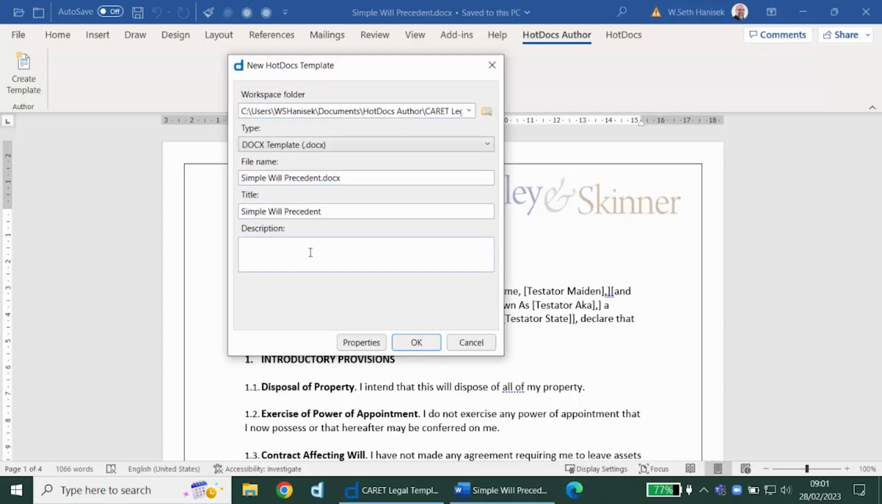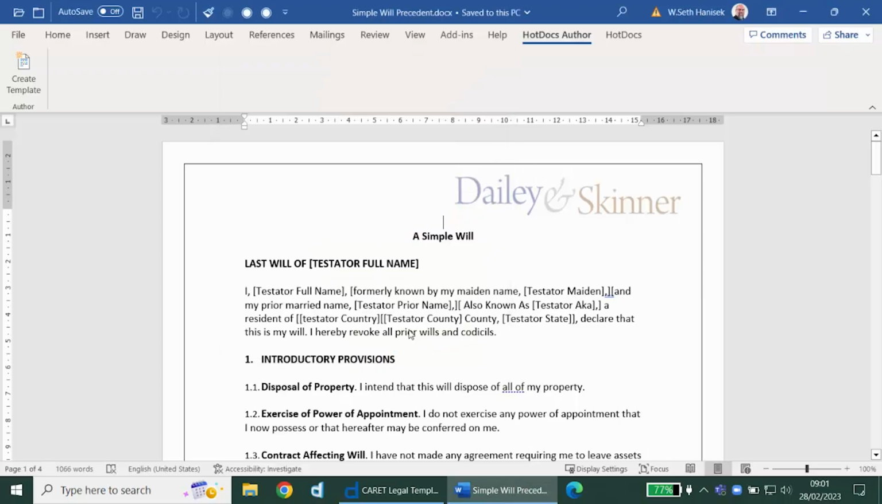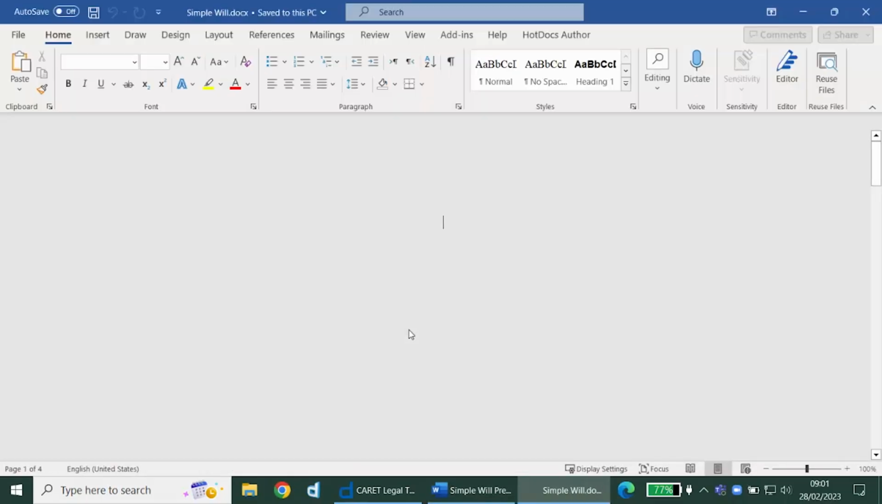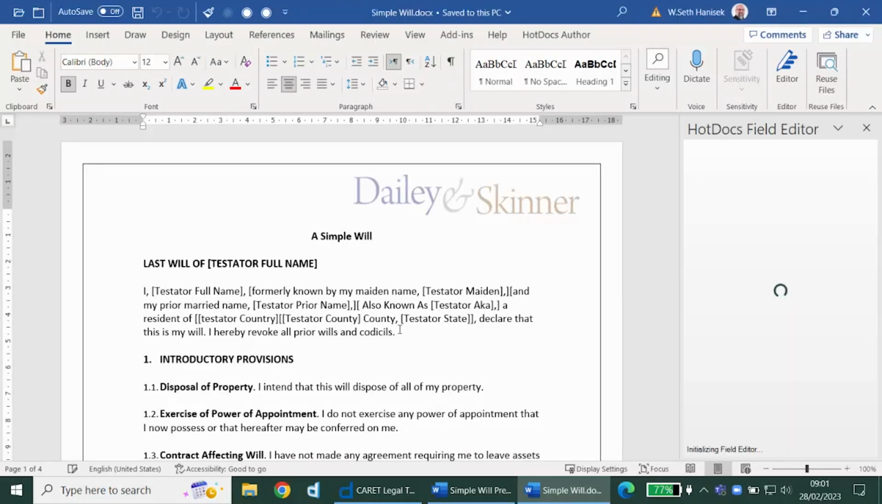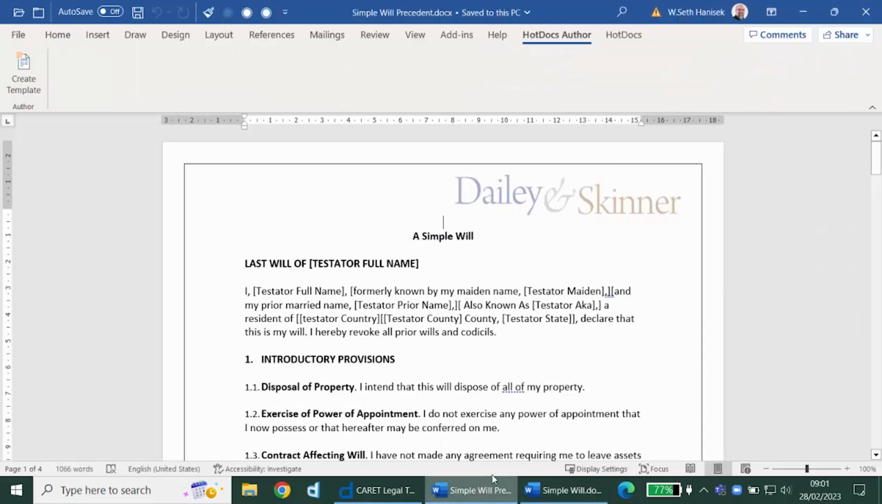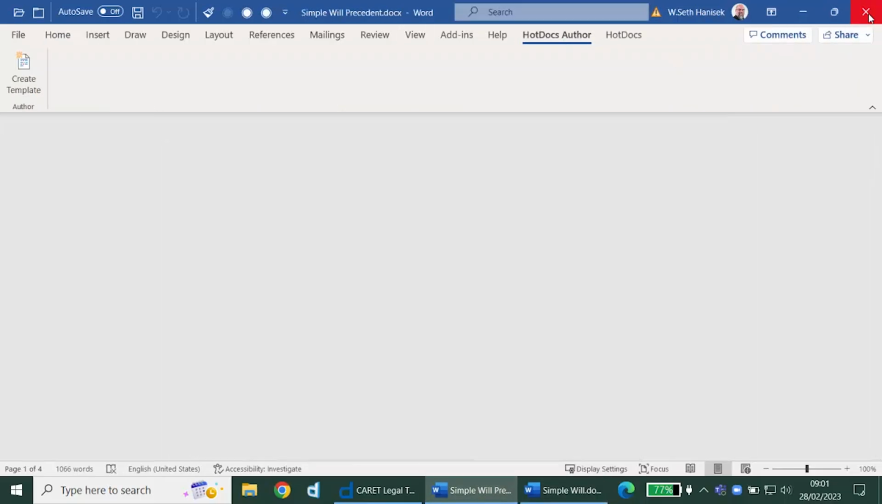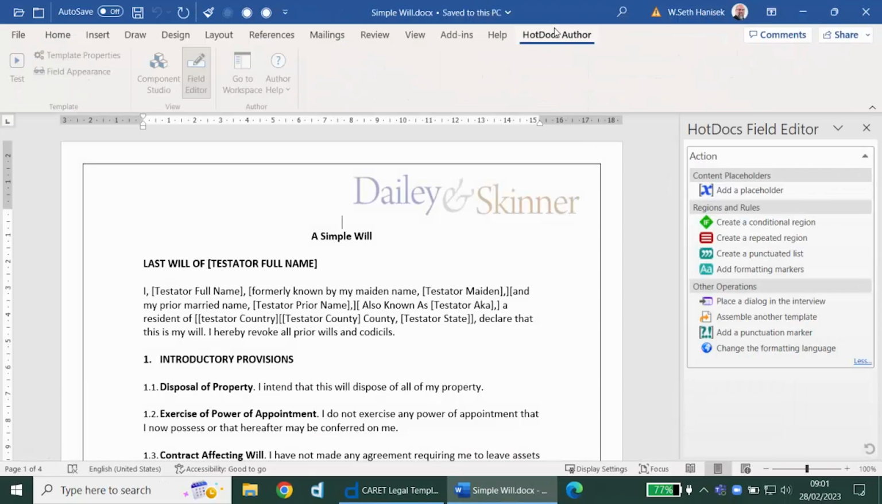I'll define some options for my new template, including what it's going to be called, and these can be adjusted as necessary. Hotdocs will then make a copy of our document and open it in Word with its editing interface. Our source document has now done its job. The template itself is a copy of the original document.